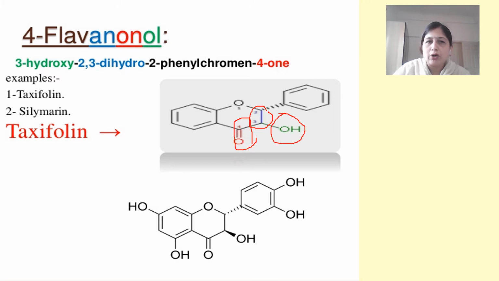As we saw in the structure of flavonol, there was a double bond along with hydroxy and keto group. Here the only difference is that the double bond between the second and third carbon atom is missing, and the example is silymarin. Silymarin is a very well known hepatoprotective drug. It is good for the health of the liver.